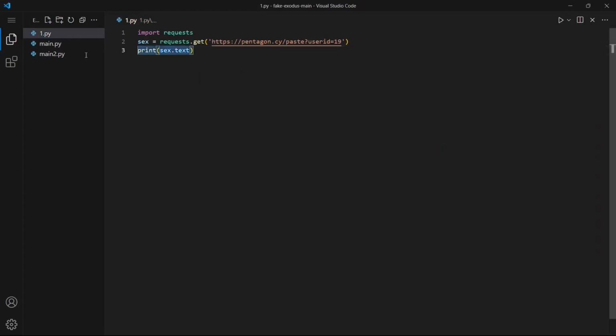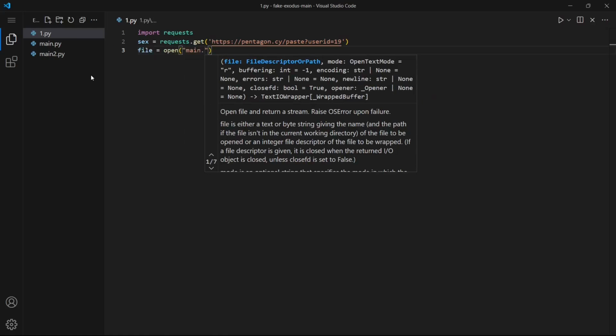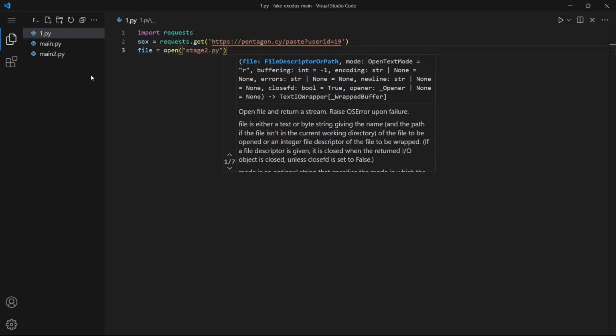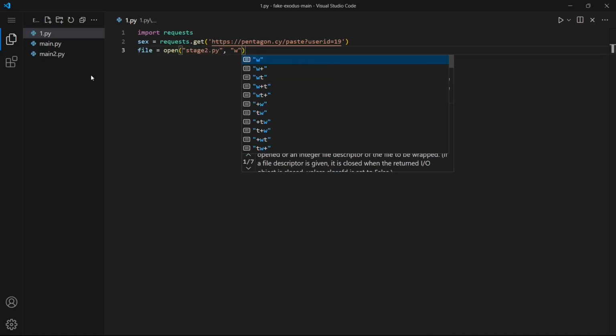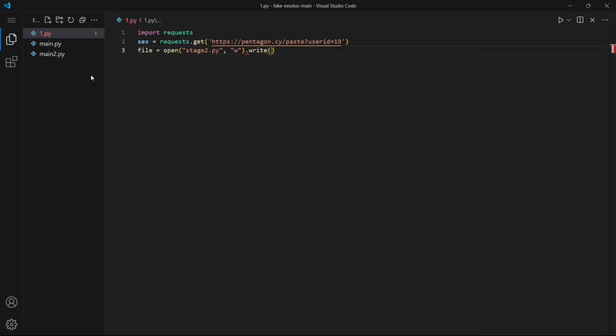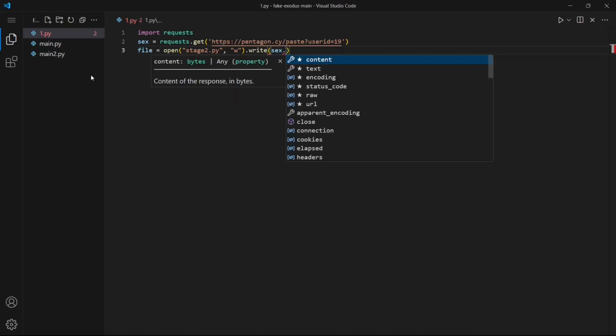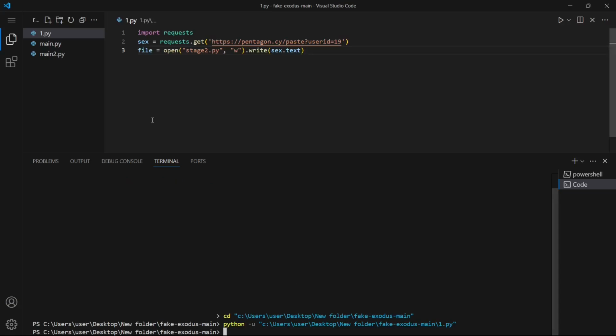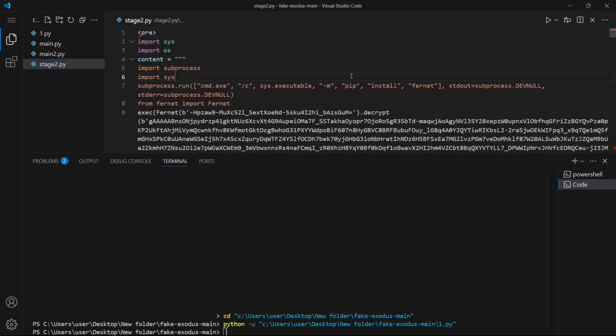What we're gonna do is we're gonna file is equal to open main.txt. No, stage2.py in write mode, and then we are gonna write whatever is coming 6.text, and then we are gonna go file.close. No, we're not gonna close the file. We're gonna keep it open. Hell yeah. There we go.